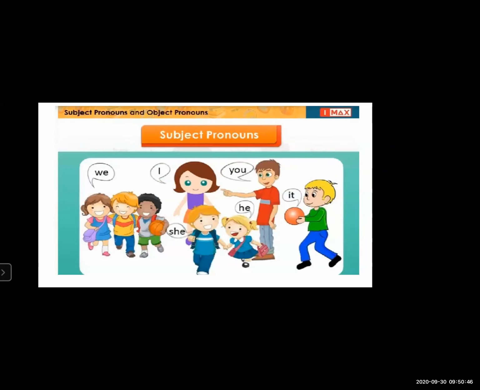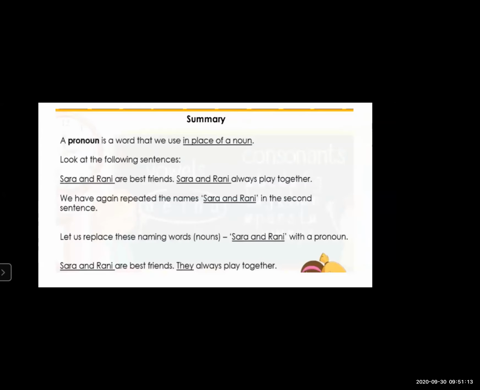Now pronouns have three types, that is subject, object and reflexive. Now you may be thinking, teacher, what are subject, object and reflexive? One by one we will see the difference between subject, object and reflexive. Now subject pronouns are we, I, she, you, it. These are all subject pronouns. But before moving towards all this, let's have a look again at the fact that a pronoun is a word that we use in place of a noun.